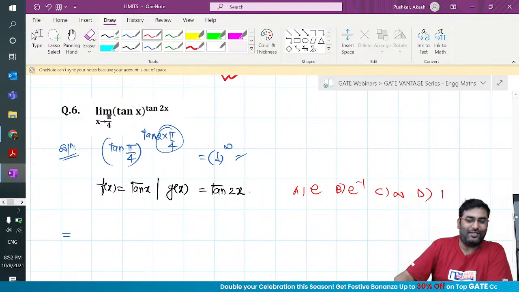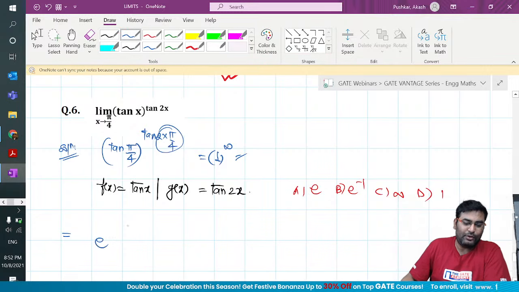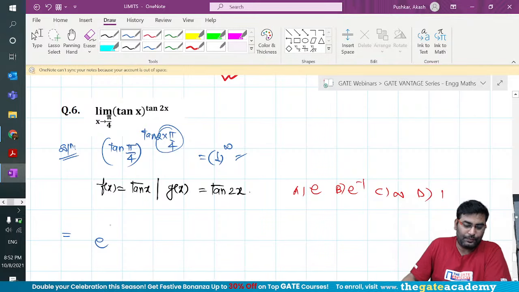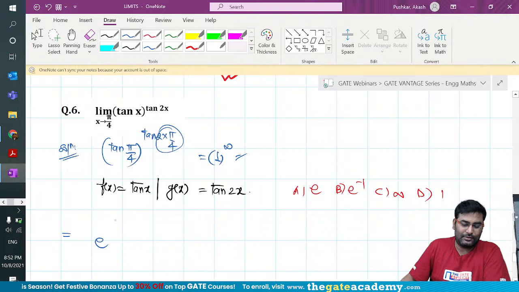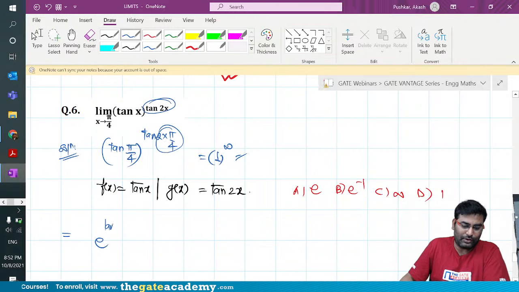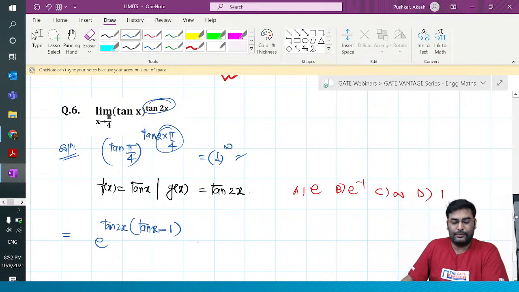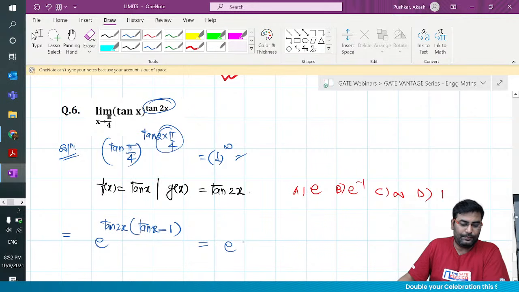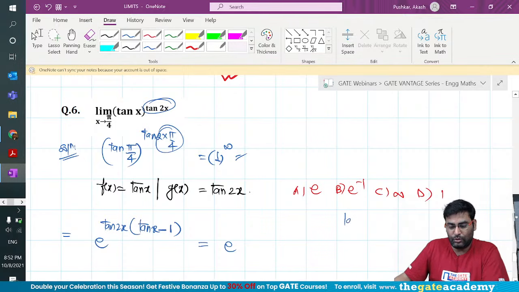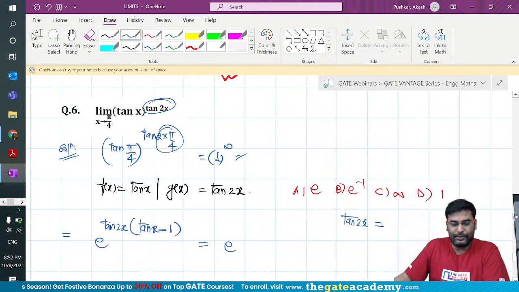Okay, let me solve, guys. It's okay. So e to the power, what should I do? This is f of x. Okay, this is g of x. So tan 2x is g of x. So bring it down. So write tan 2x into tan x minus 1. So this is e to the power tan 2x into tan x minus 1. Then you should be able to solve this, because I hope you guys know what is the tan 2x formula. Anybody can write in the chat.